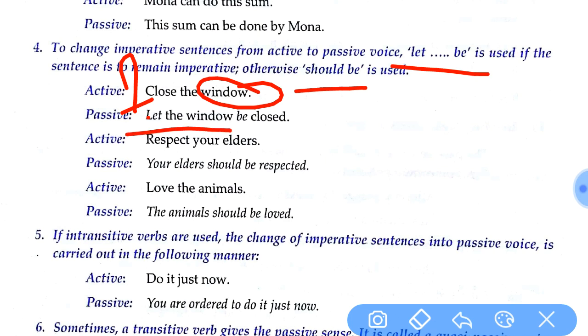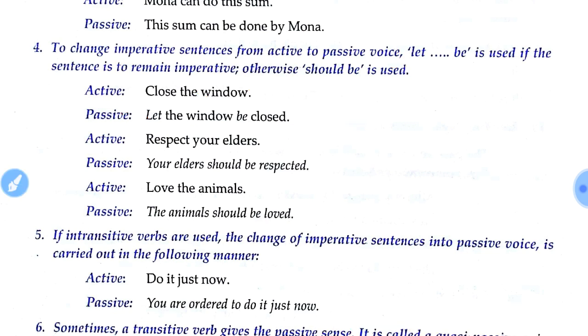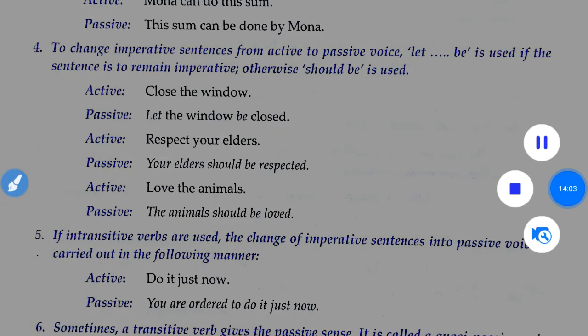See, let it has to be used. Let the window be closed. By whom, we don't have to write, because it's not mentioned here. So, let the window be closed. In the same way, respect your elders becomes, your elders should be respected. So we have got this format here for imperative sentences.